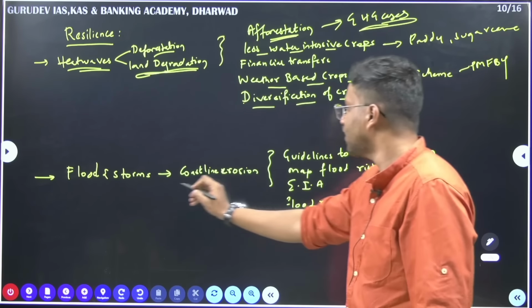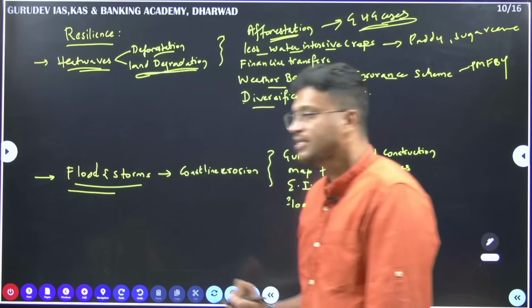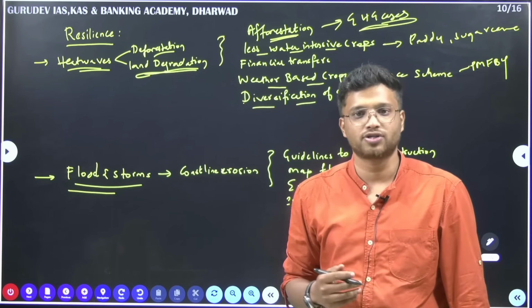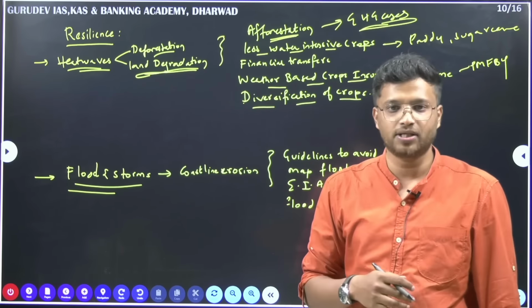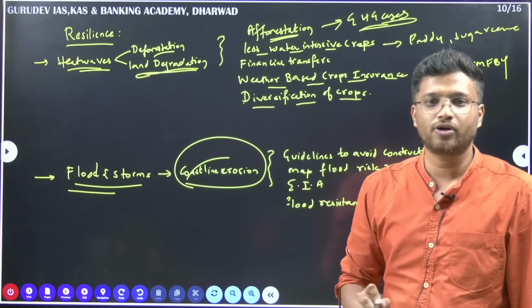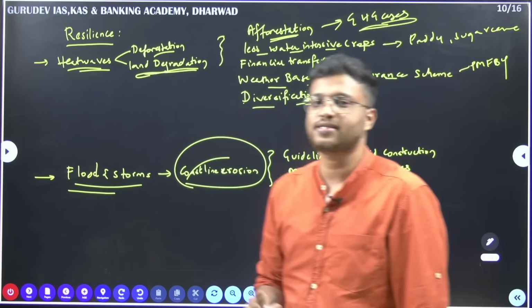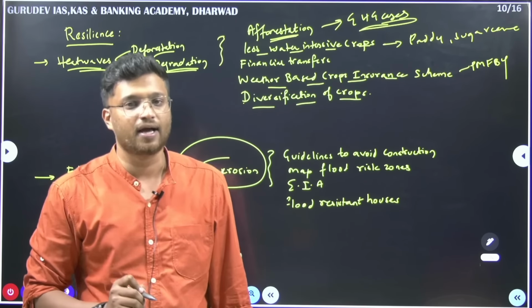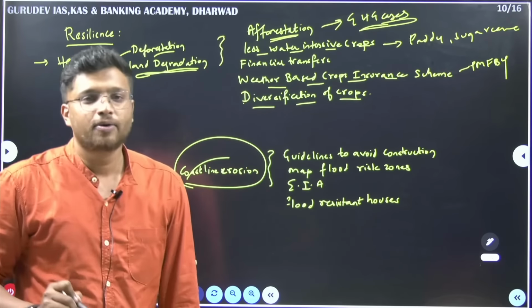Then floods and storms. Okay, the floods and storms here are natural, they happen due to natural causes. But why does it affect India so much? It affects India much because of the coastline erosion that is happening. This coastline erosion is happening mainly because of the illegal construction or mining that is taking place in India. So here the writer gives a few solutions for it.